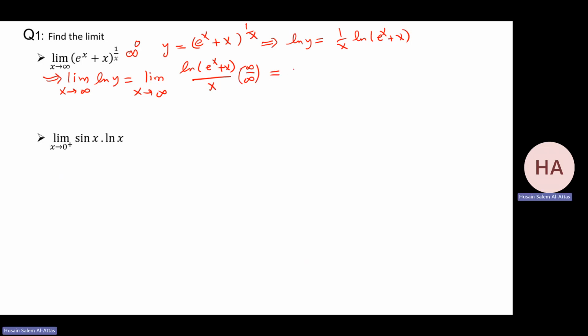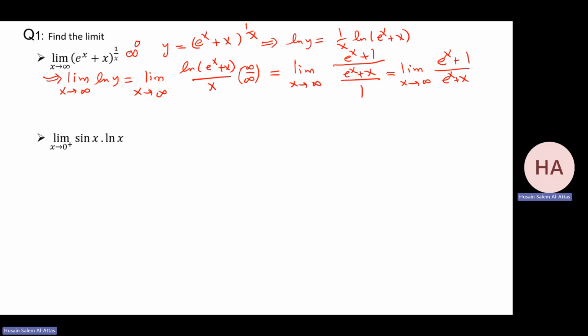So that equals the limit as x goes to infinity. Differentiate this: I have e to the x plus 1 over e to the x plus x, all over 1. Substitute, that will be the limit as x goes to infinity of e to the x plus 1 over e to the x plus x.